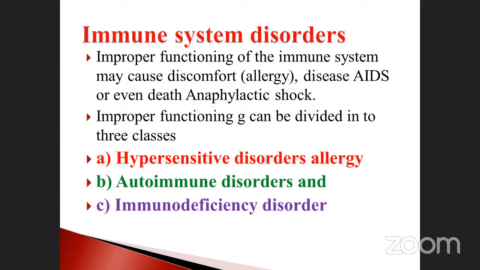Autoimmune disorder, you already know very well. Immunodeficiency disorder: what is the meaning of immunodeficiency? Immunodeficiency is nothing but the production of antibodies, such as B lymphocytes and T lymphocytes, being completely lost.